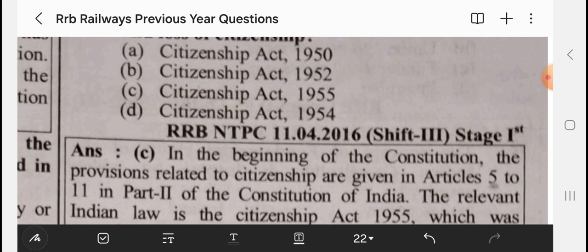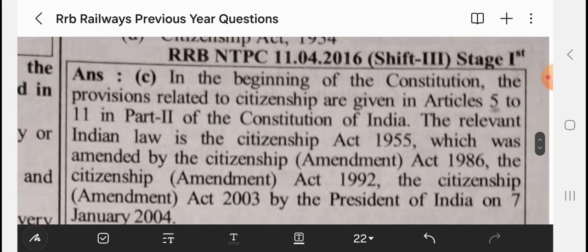The relevant Indian law is the Citizenship Act 1955, which was amended by the Citizenship Amendment Act 1986, the Citizenship Amendment Act 1992, the Citizenship Amendment Act 2003 by the President of India on 7th January 2004.